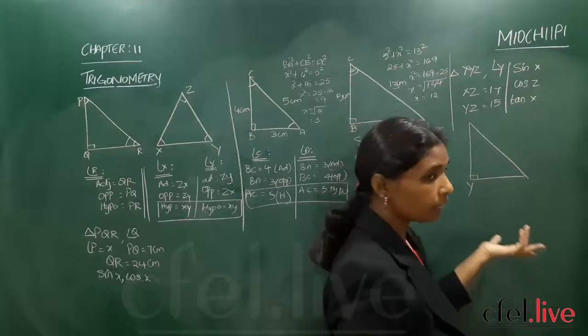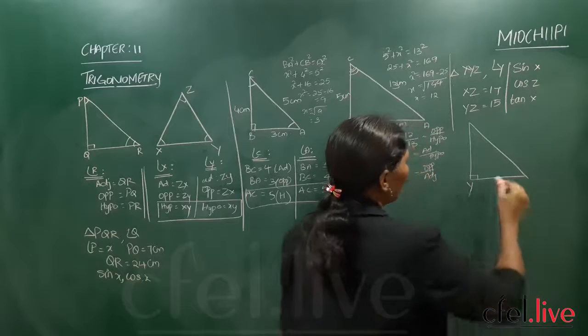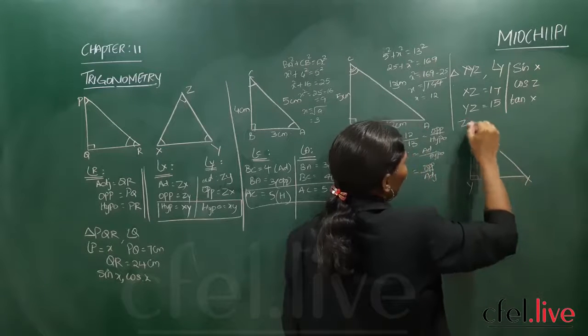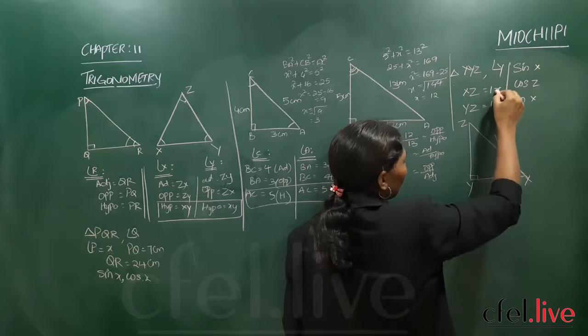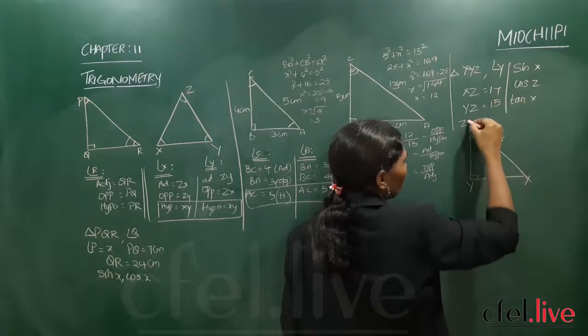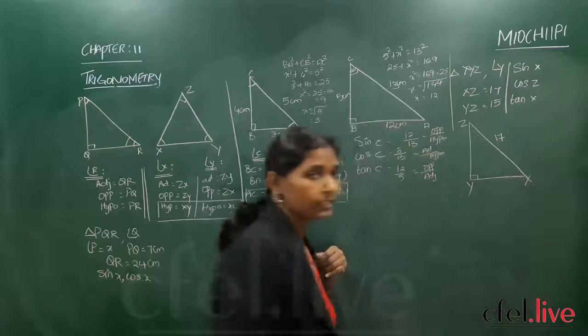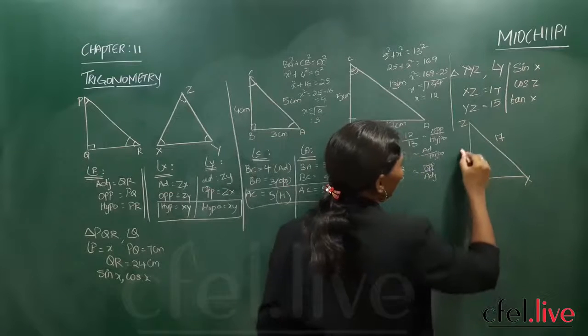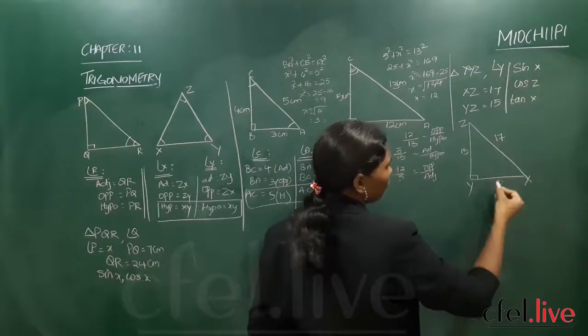Now which one is Z, which one is X, you don't know. Suppose you are taking XZ is 17. The highest side, the highest number, will be the hypotenuse, as I have said. So YZ is 15. This side you don't know. Find out this.